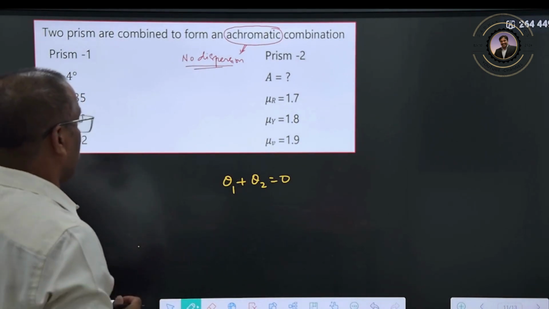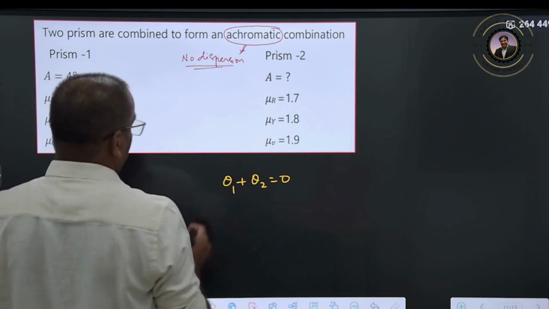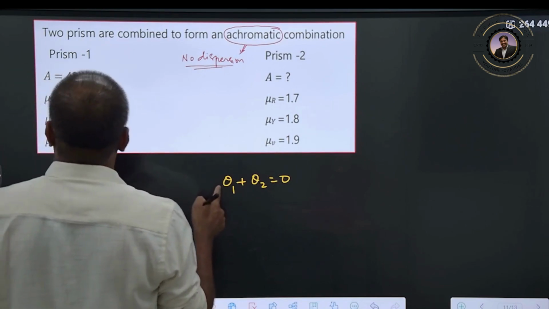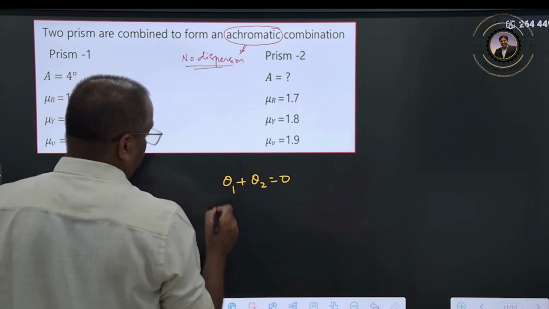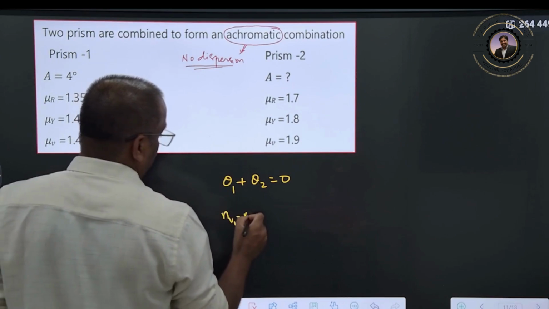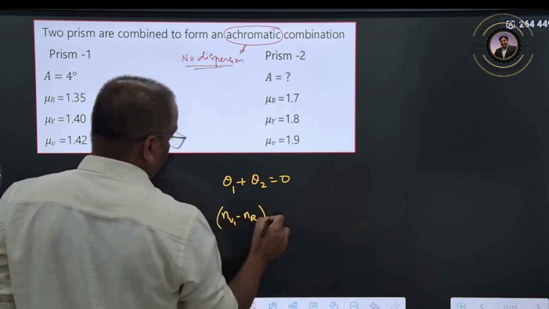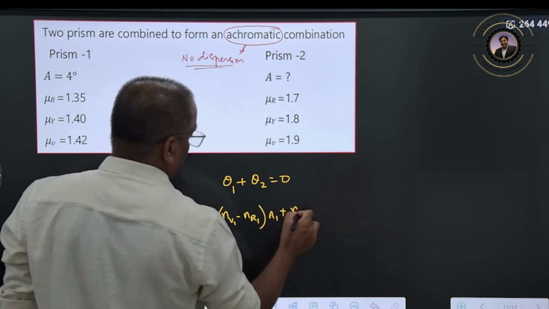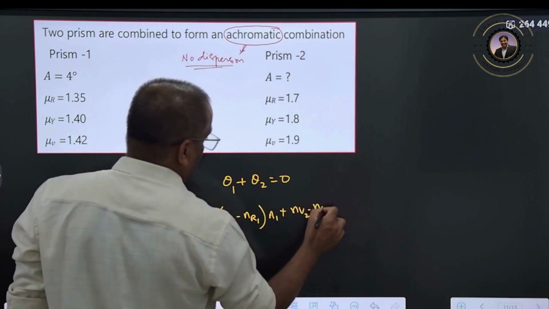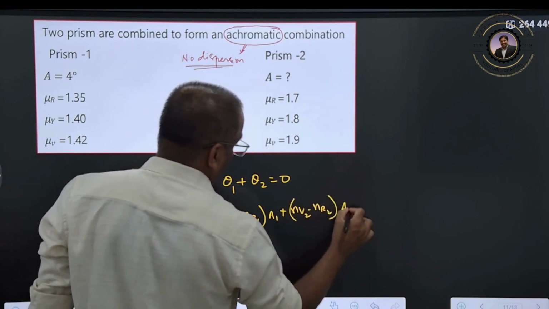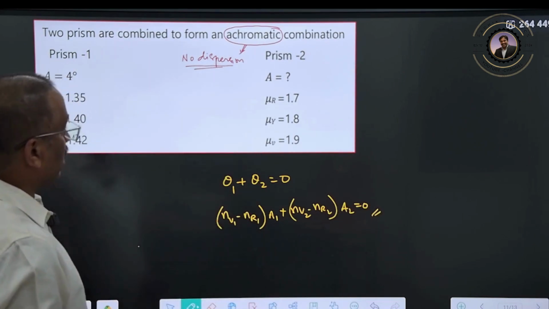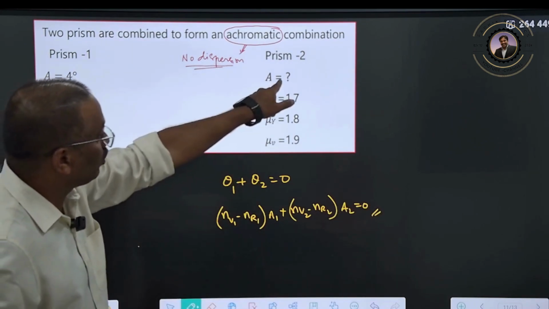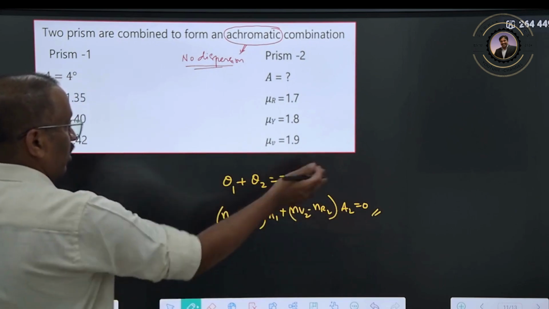The dispersion formula is (nV1 minus nR1) into A1 plus (nV2 minus nR2) into A2, which should be equal to 0. Then you have to calculate A2.